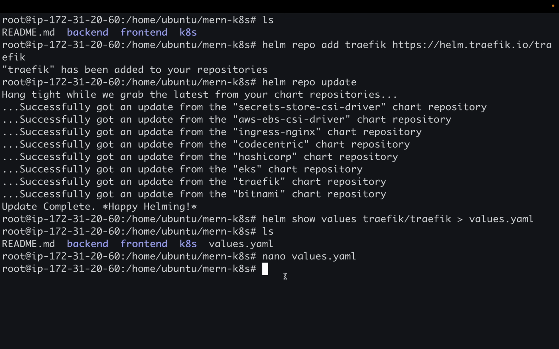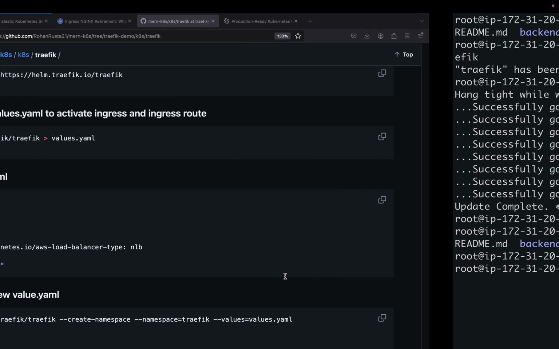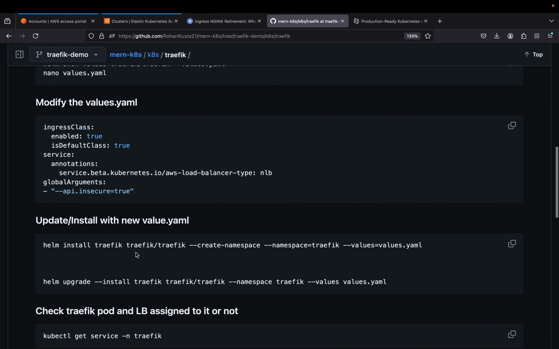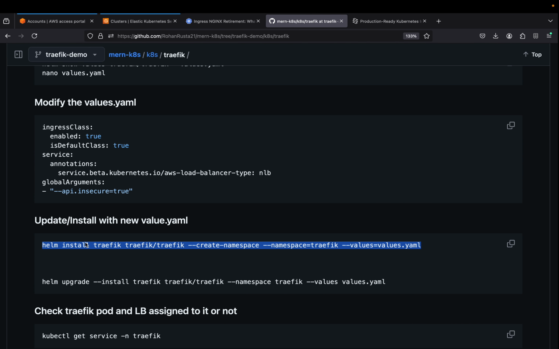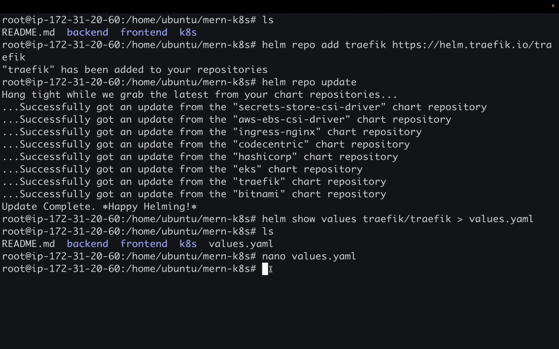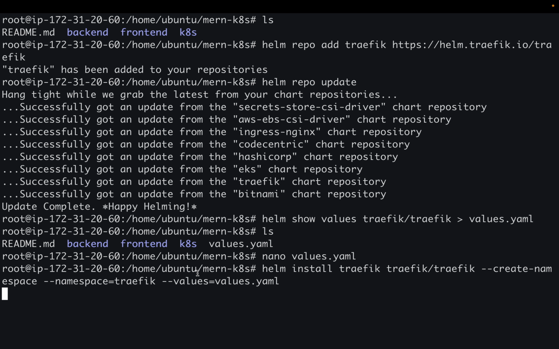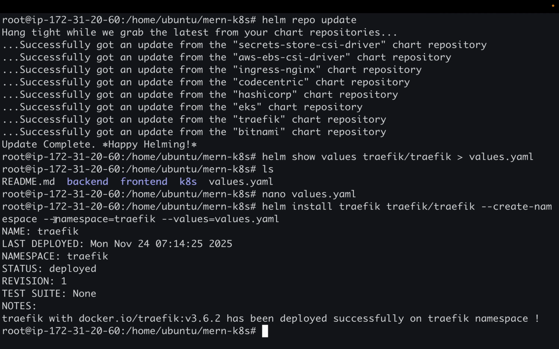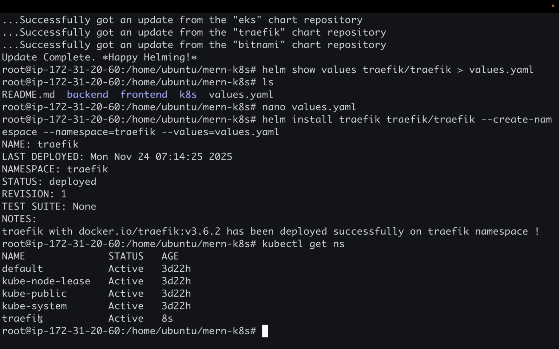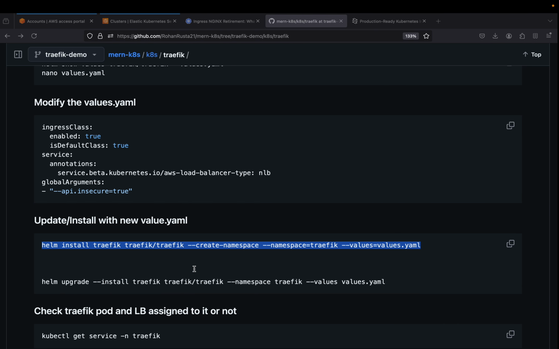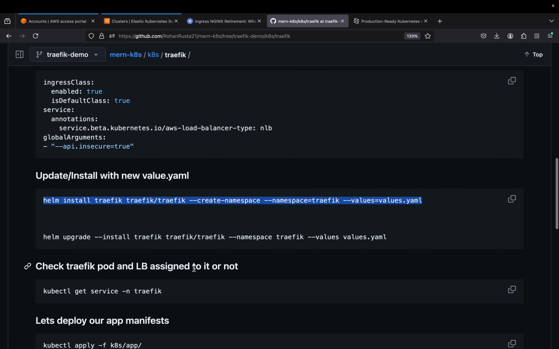We have saved the file and let us exit from this file. After this, we just have to install it again, meaning reinstall. Update. Let me try with this one. And yeah, we are also creating a new namespace traefik. So kubectl get ns. Yeah, so now we have a new namespace where we will be doing almost everything.